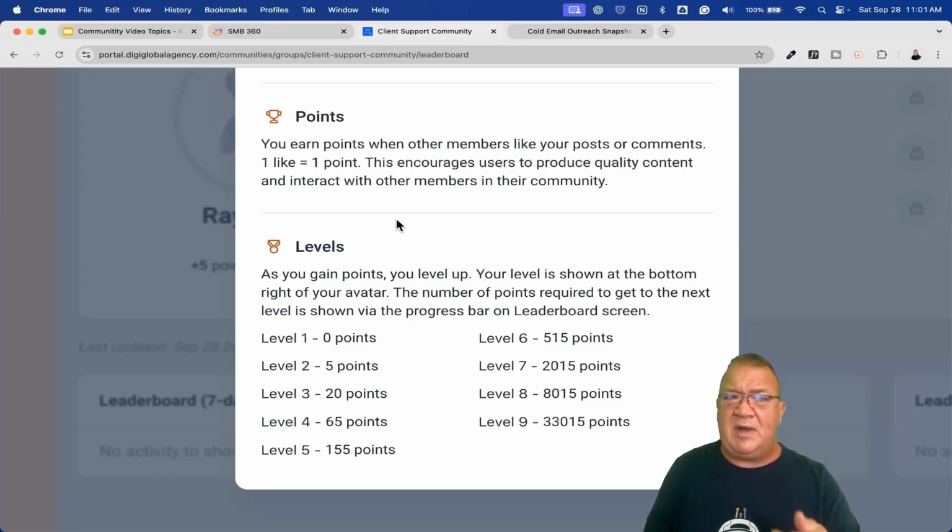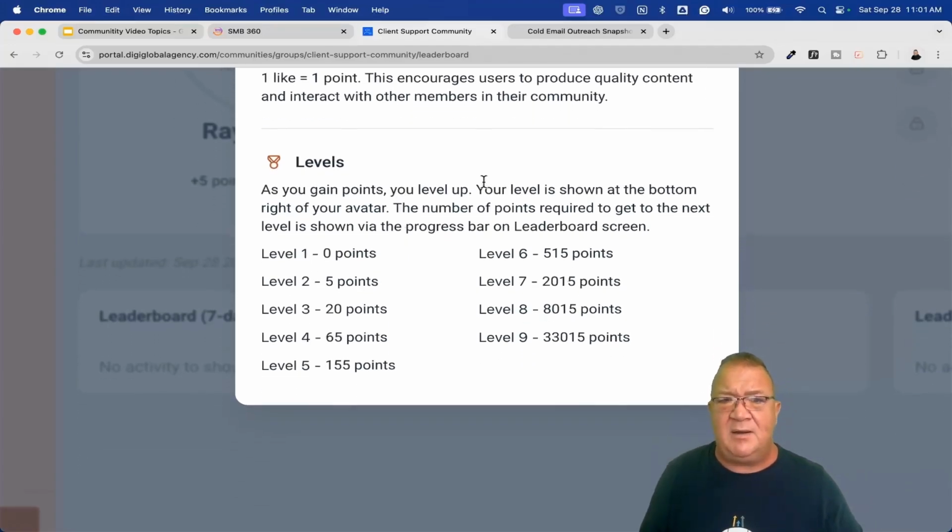So it encourages people to create good posts that people are going to interact with, because when they do that, you get points. That's how you go up and down and become a part of the leaderboard. And when people see their name up there on the leaderboard for the person with the highest amount of posts or the most engaging for the group, people are more engaged to keep creating more and more content.